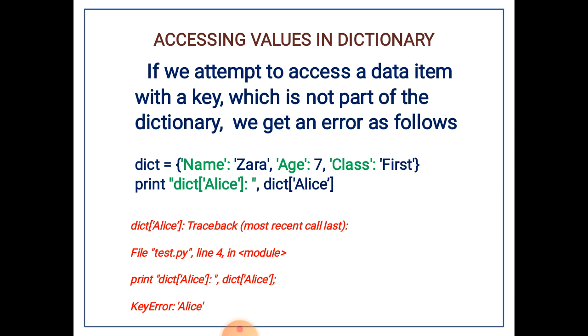Now you can see there, if we attempt to access a data item with a key which is not a part of the dictionary, we will get an error. So here you can see that the keys are name, age and class. Similarly, we are taking print dict Alice. Alice is not there in any of the keys, so it does not respond because it doesn't find Alice. So you can see the error there, the last line in the error: KeyError.